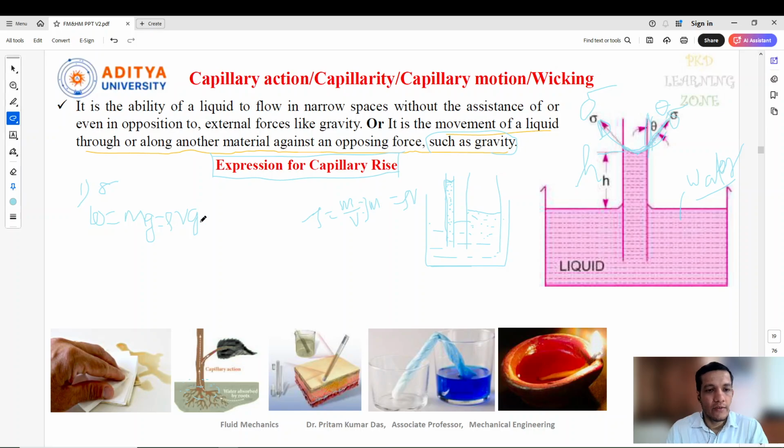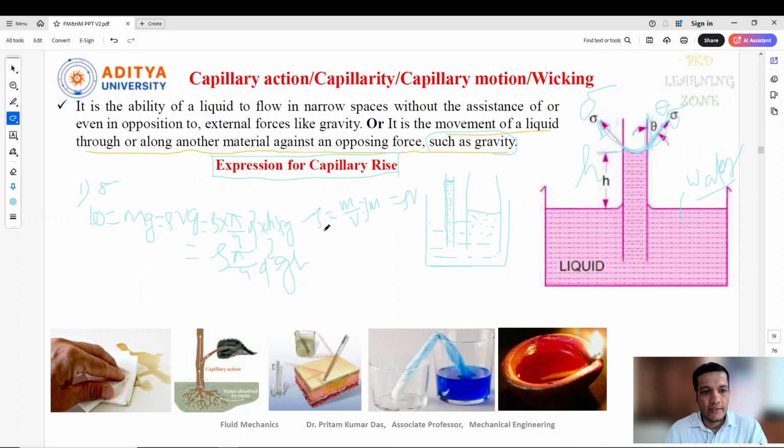We know the density of the liquid, and the volume is what area and what height increased in this tube. That is nothing but volume. You can write rho into area, where area means the glass tube area, pi by 4 d square, and the height increased is h, into g. So this is the weight of the liquid, which is the content. We can write it as rho pi by 4 d square into g h.